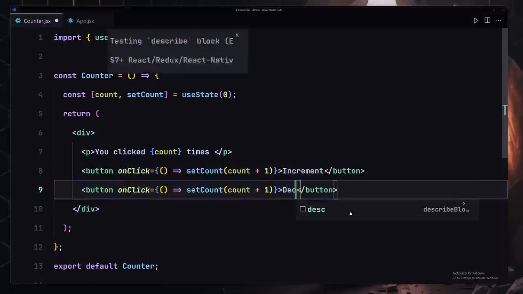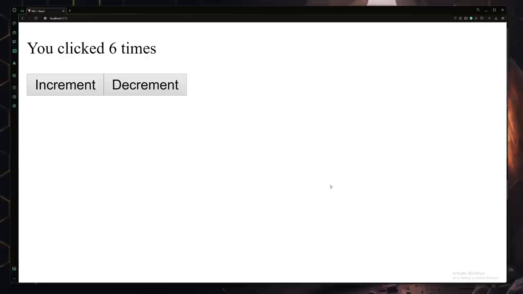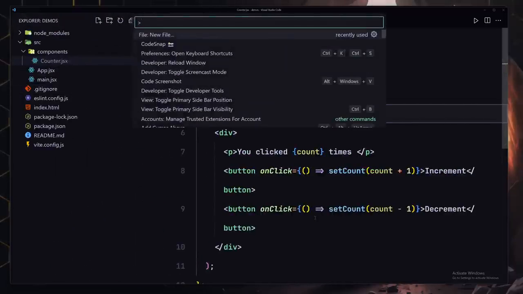So let me just change that to decrement, and instead of providing a plus, I'm going to change that to minus. So now I'm going to save my file, and now if I click on this decrement, it's going to decrement my counter by 1. So yeah, that was the first portion of this exercise. Now we're going to be creating a to-do list.